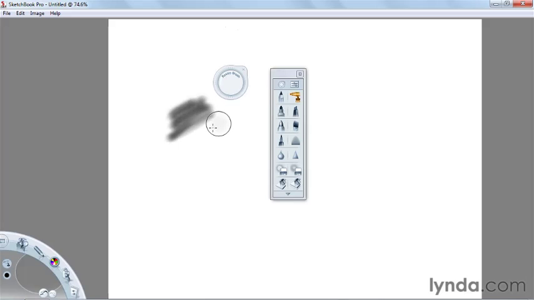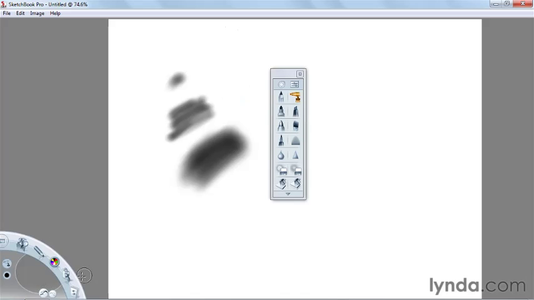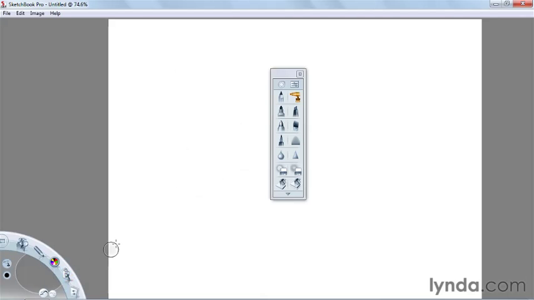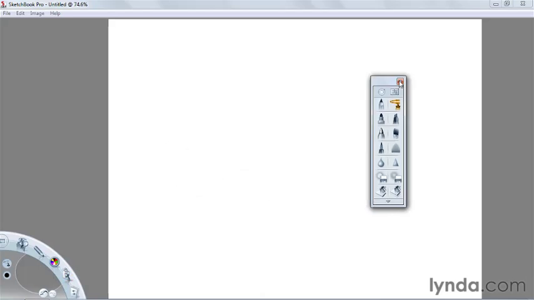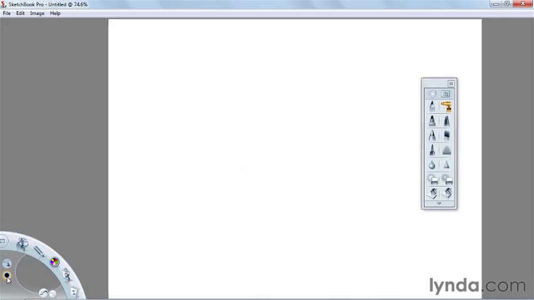Let's go ahead and make that bigger. And you can instantly see how that can be a super useful tool as you're sketching, where you can actually adjust your airbrush as you're rendering color. Let's go ahead and close that. One of the things that you can do too, also as you're working in Sketchbook Pro, is that you can clear your screen by going directly down below to your Interface Lagoon and drag and click clear, and now clear your drawings. Put this aside and go to the next item down below.